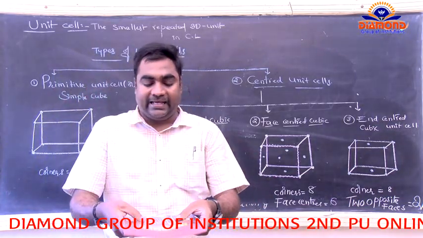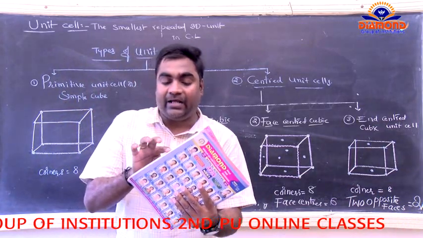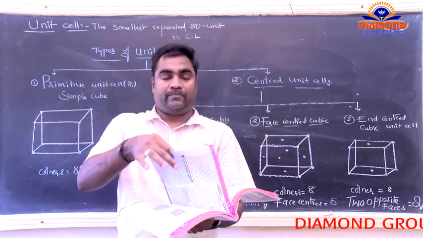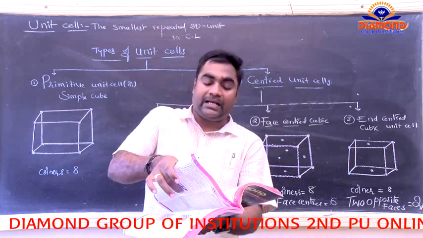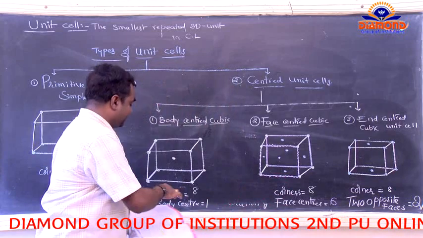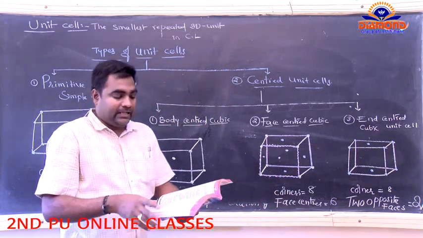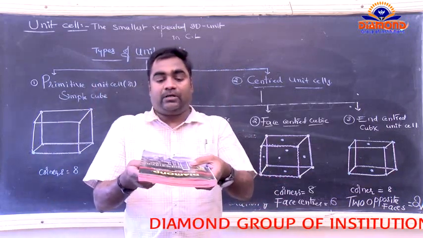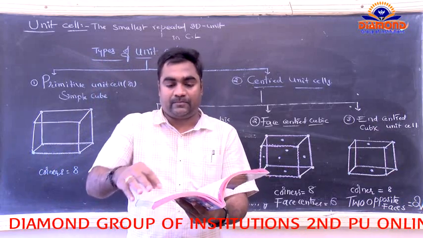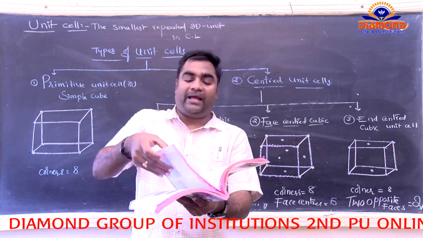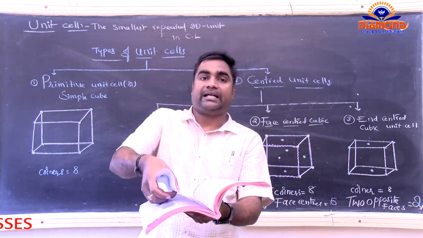Here is the book. Inside we got the middle page. In the middle page, we got the center, a single center. That center is taken as the body center. In this book, you have to choose the middle page, and in that middle page, again choose the center.